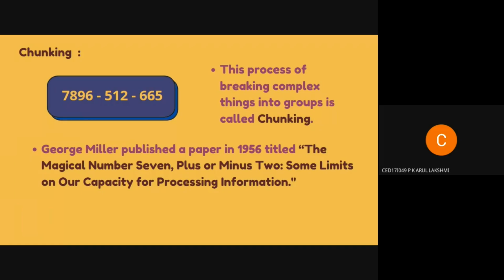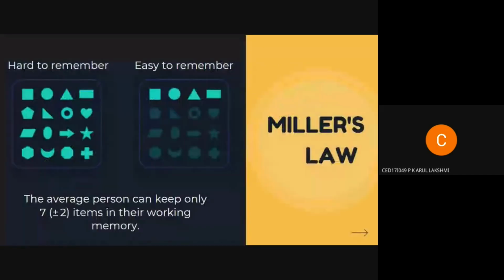In 1956, a psychologist named George Miller performed research in which he found what he believed to be the limit of human ability for processing information. He found that most people stored 7 ± 2 things in their short-term memory. This is essentially Miller's law.